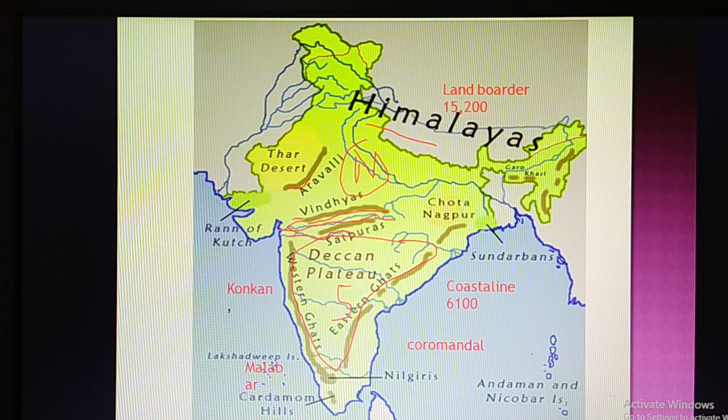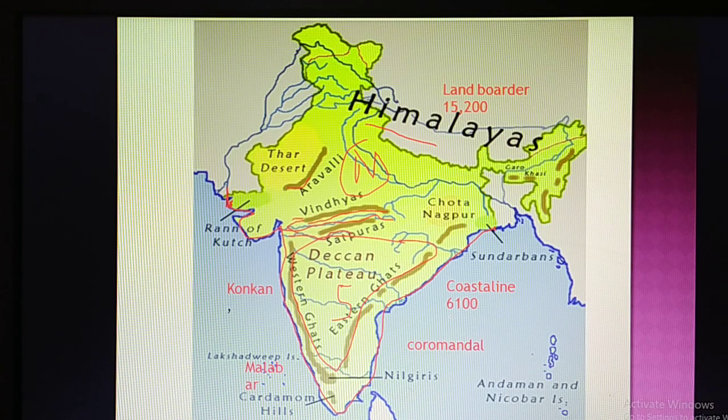Next, come to the coastal area of India. Obviously the coastal area starts from Gujarat here, where I am moving the cursor, and it will go on like this, covering the Western Ghat and Eastern Ghat. It will go parallel to the Western Ghat and Eastern Ghat, and it will come to an end near West Bengal.